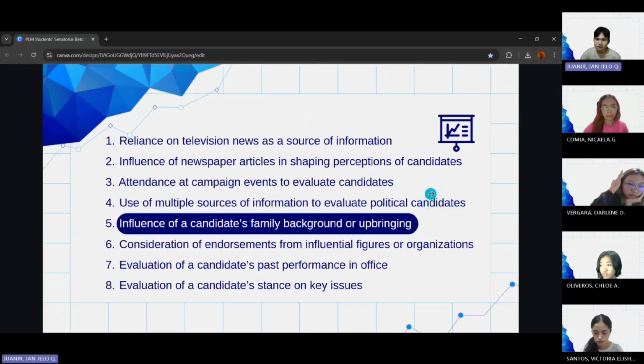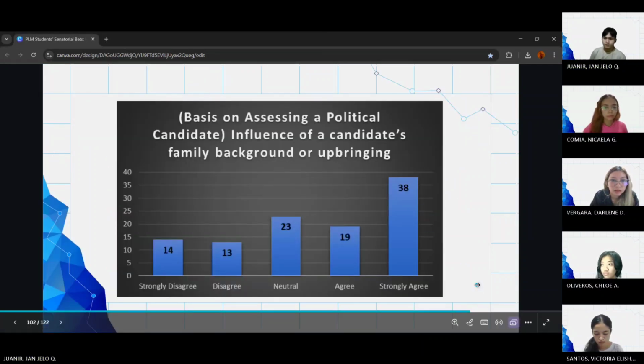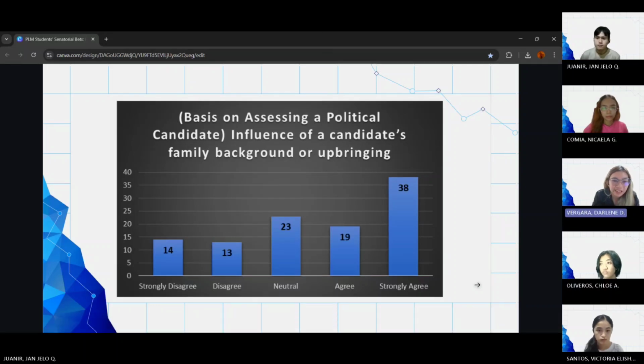So we now proceed to the fifth basis, which is the influence of a candidate's family background or upbringing. For the fifth basis, we can see in the bar graph the answers of each participant, and we can observe that the bars from strongly disagree to agree are almost close.